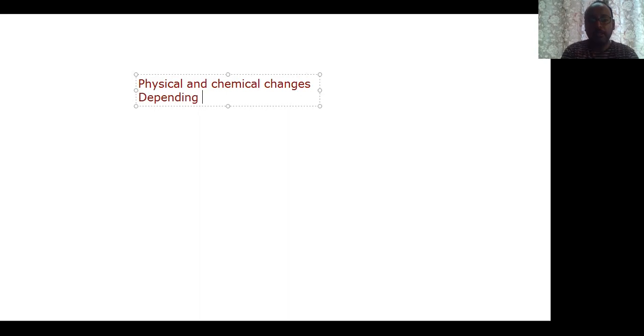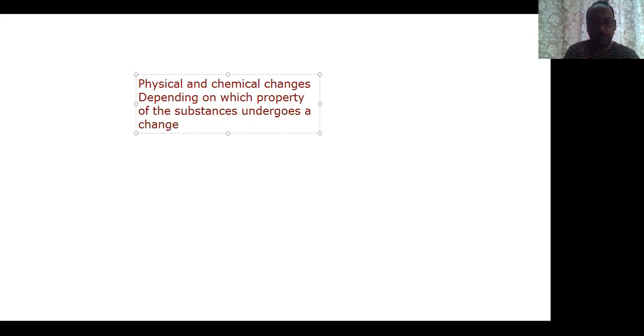I am repeating, depending on which property of the substances undergoes a change, the change is called physical or chemical change, right?